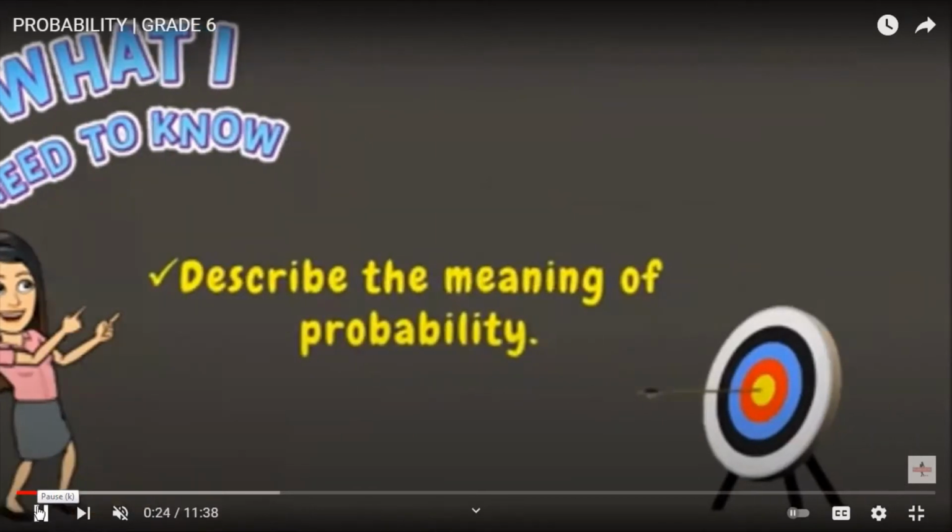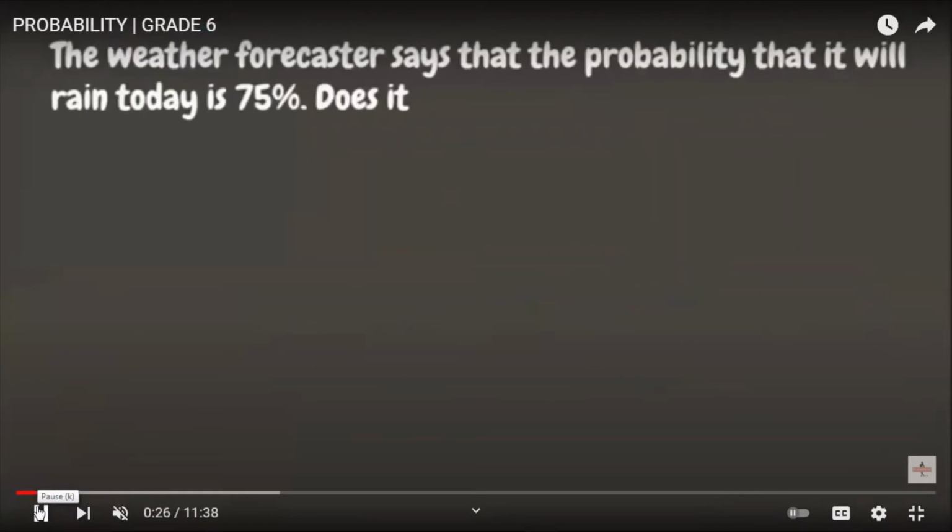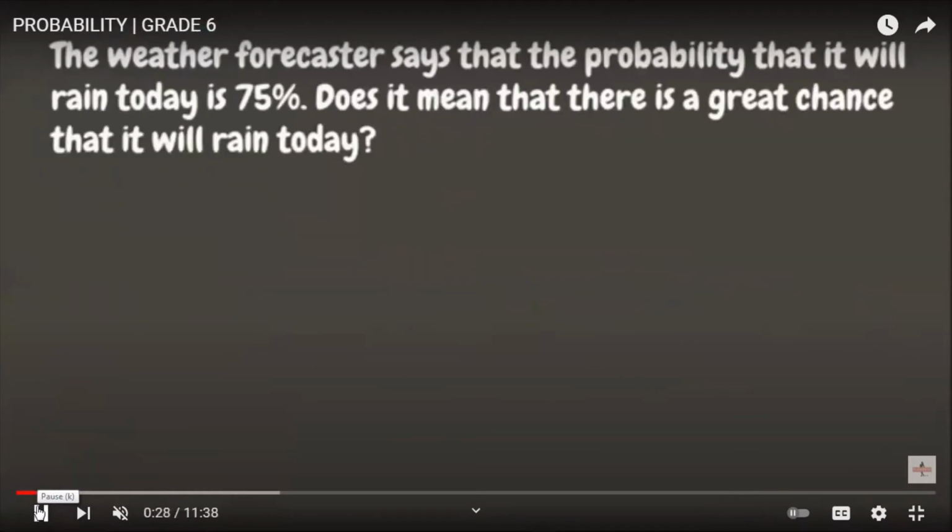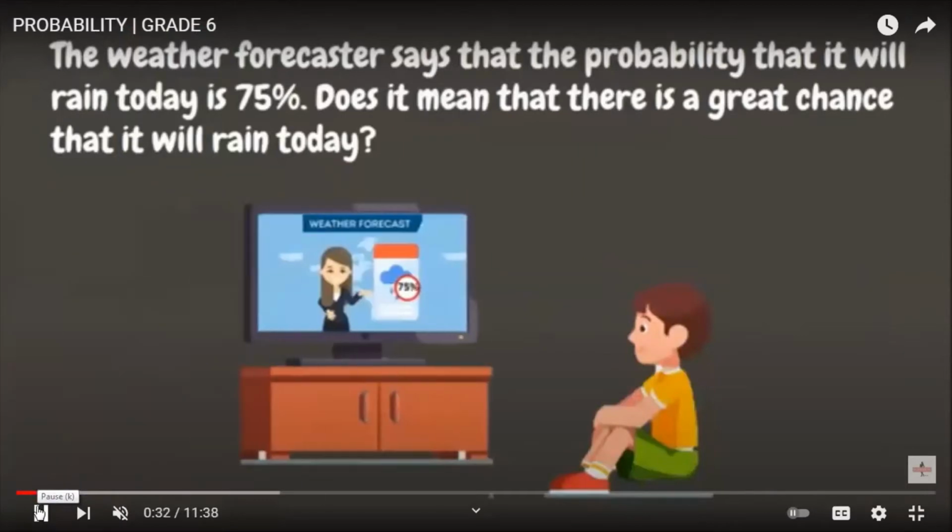We have the weather forecaster says that the probability that it will rain today is 75%. Does it mean that there is a great chance that it will rain today? To answer this problem, we need to know the concept of probability. But do you know what this probability is?